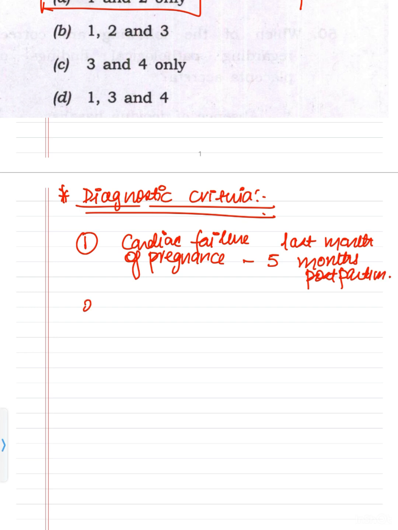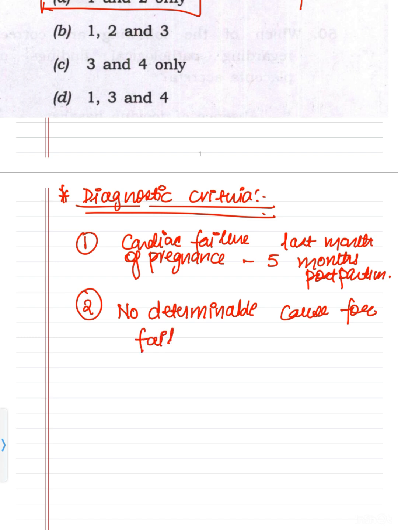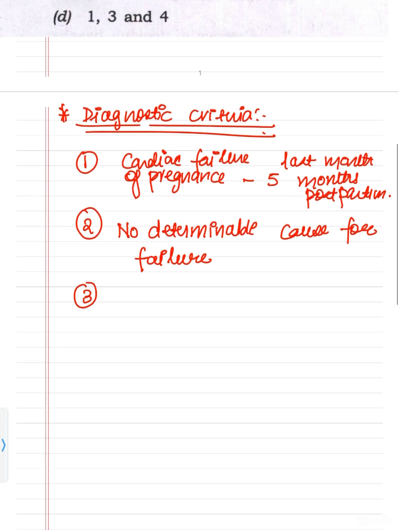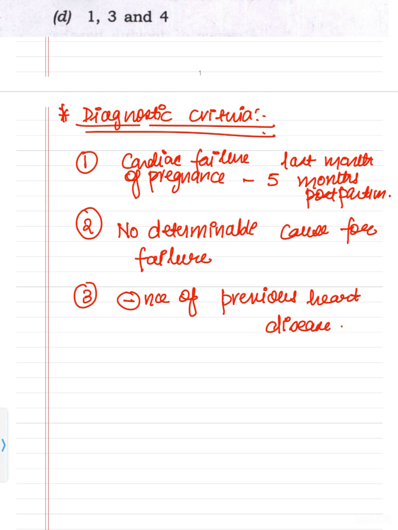Number 2, it's a diagnosis of exclusion. There is no determinable cause of failure. You have tried everything to find the cause, but you have not found any cause. Number 3, which was also an option, there should be absence of previous heart disease.